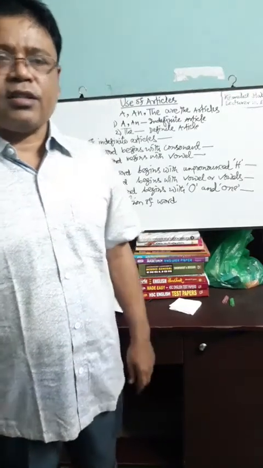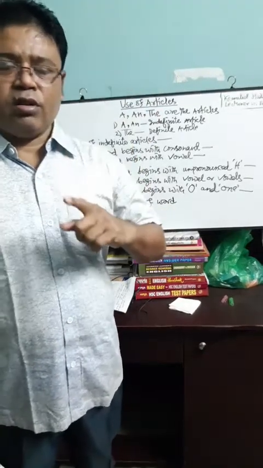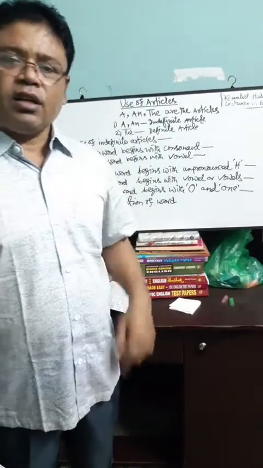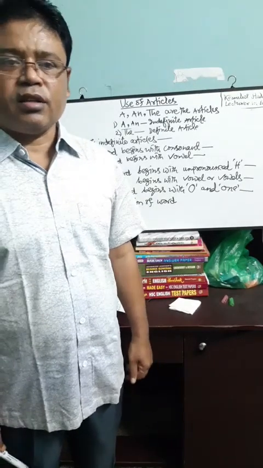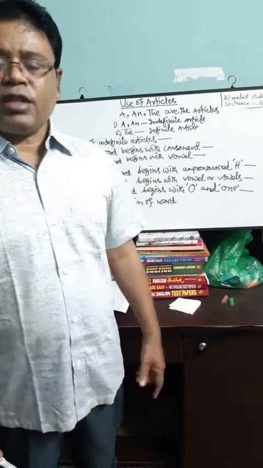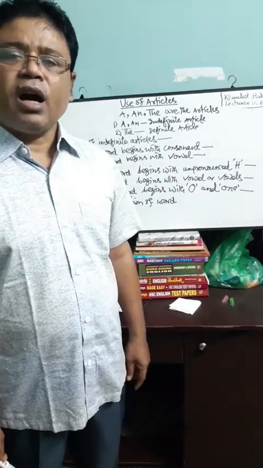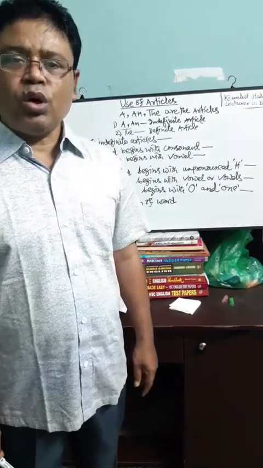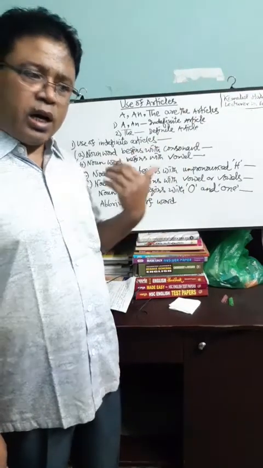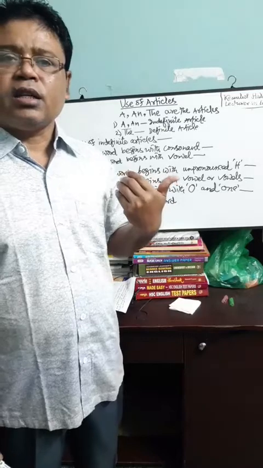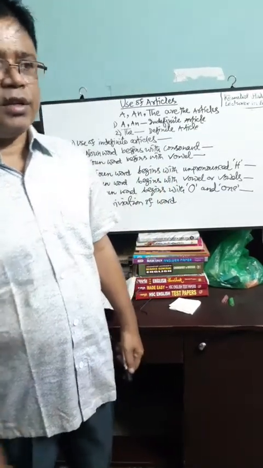Among the letters, 5 letters are vowels and another 21 letters are consonants. Vowels are A, E, I, O and U, and the rest of the letters are consonants.